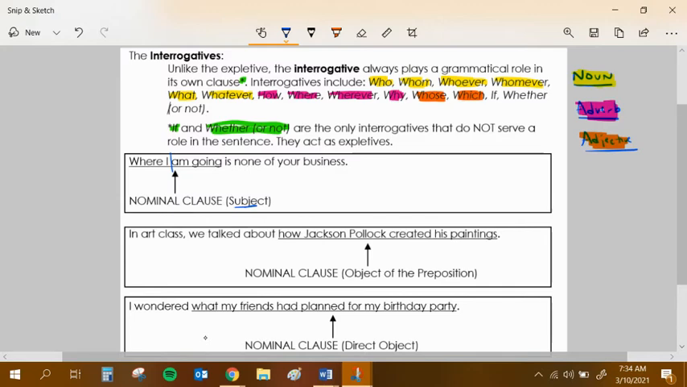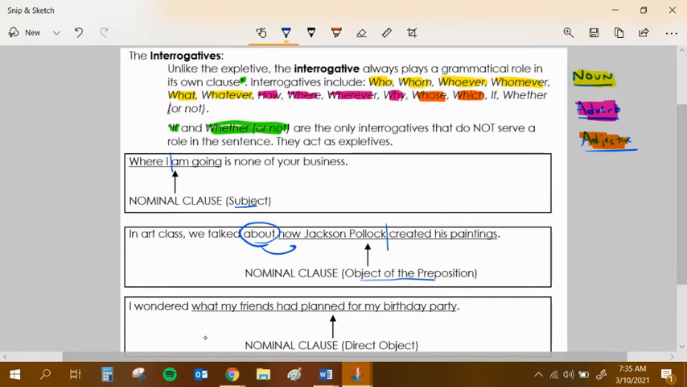Or I could say, in art class, we talked about how Jackson Pollock created his paintings. Here is my nominal clause. It starts off with the word how, which is one of my interrogatives. It has a subject, Jackson Pollock, and a verb, created. So it has a clause, but it serves as the object of the preposition, because the preposition about is looking for its noun. This whole thing becomes the object of the preposition.